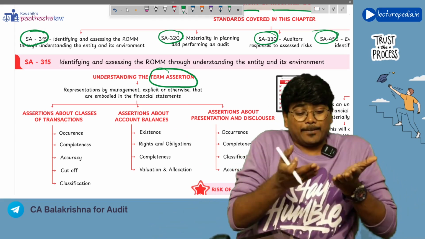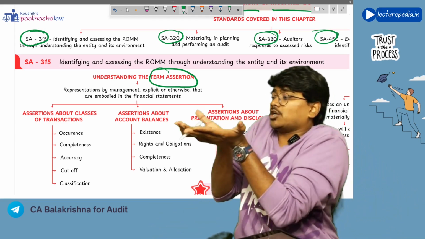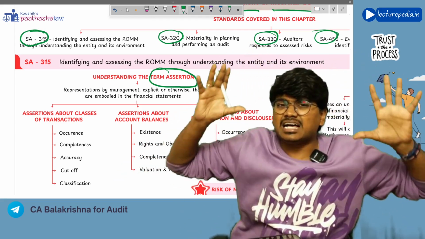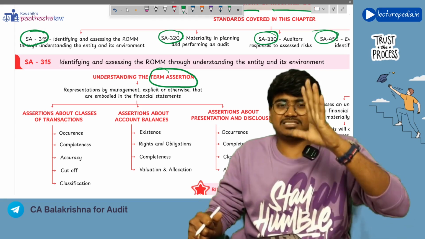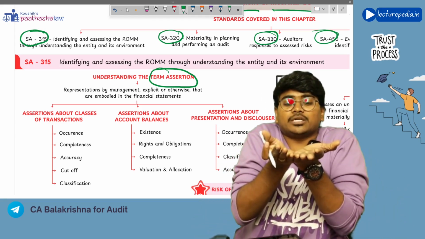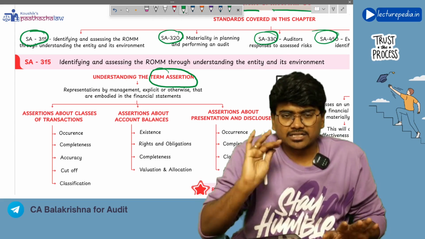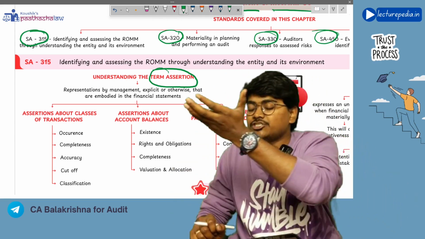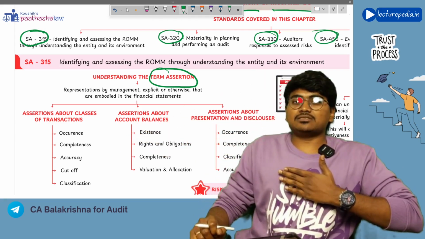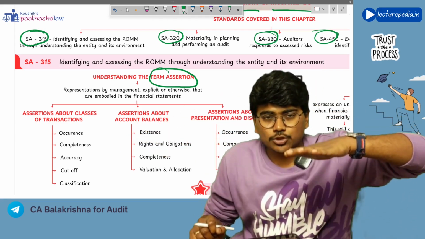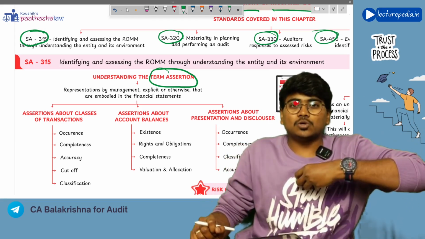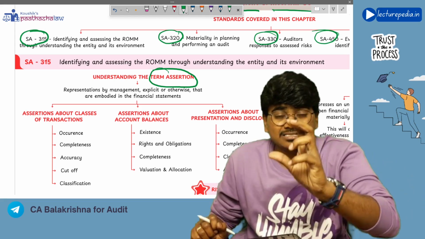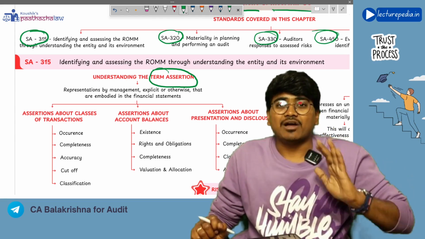Right now, by giving this balance sheet and profit and loss statement to the auditor, management is making various assertions in those financial statements. For example, in these financial statements there will be assets in the balance sheet, and there will be a value for the assets. So by giving the balance sheet to the auditor, management is stating that whatever assets are shown in the balance sheet belong to the company. The valuation shown in the balance sheet is accurate and properly valued.